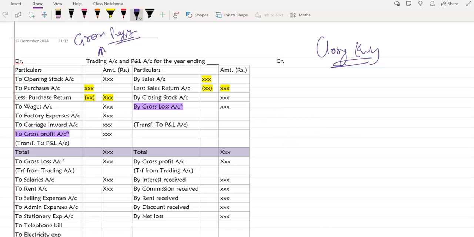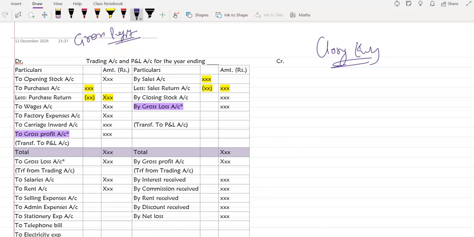If it is a service industry, we usually prepare only a profit and loss account, even though there we can calculate cost of services, but that will come in the costing subject, not here. Normally if it is a trading or manufacturing unit, then a trading account will be prepared. If it is just a service unit, then only a profit and loss account will be prepared for a sole proprietorship firm. Is that clear?